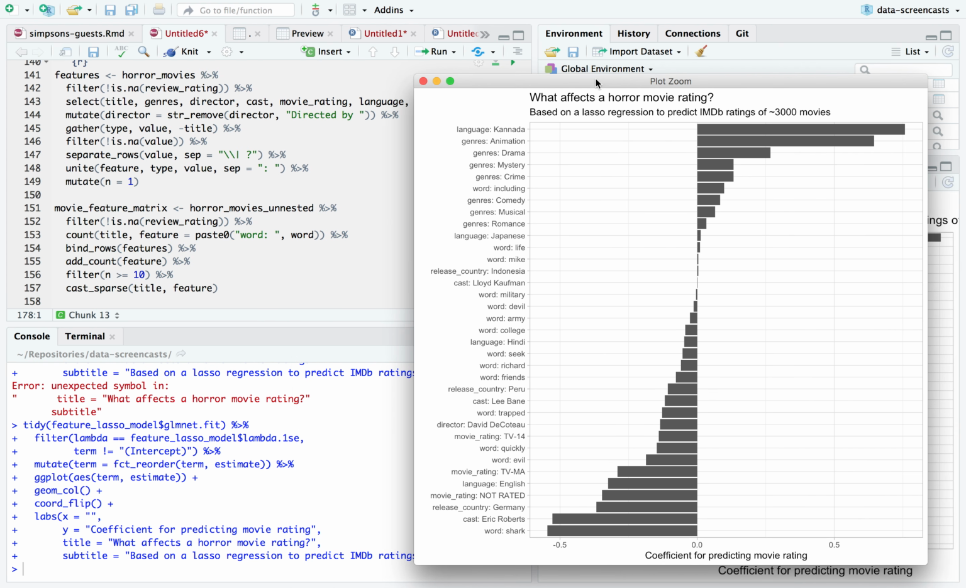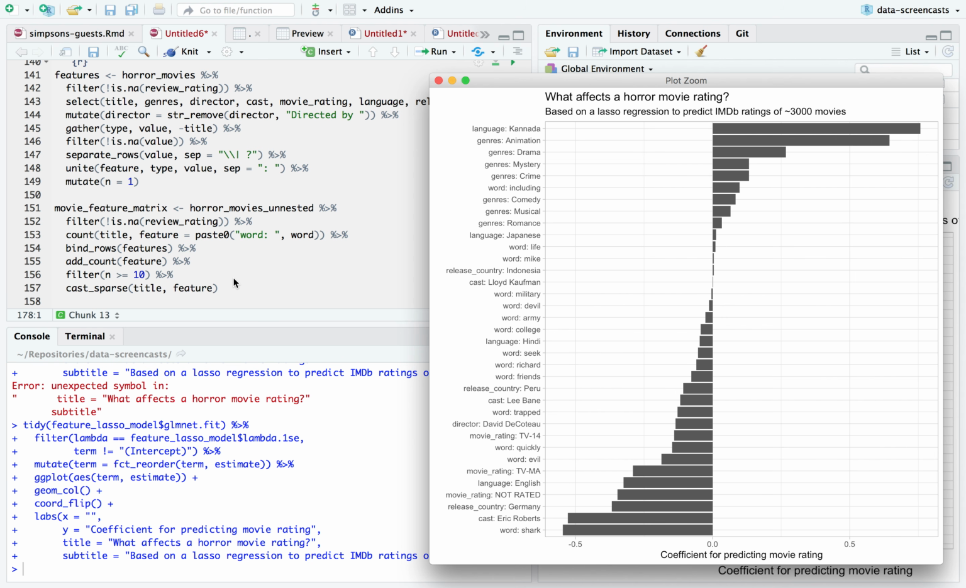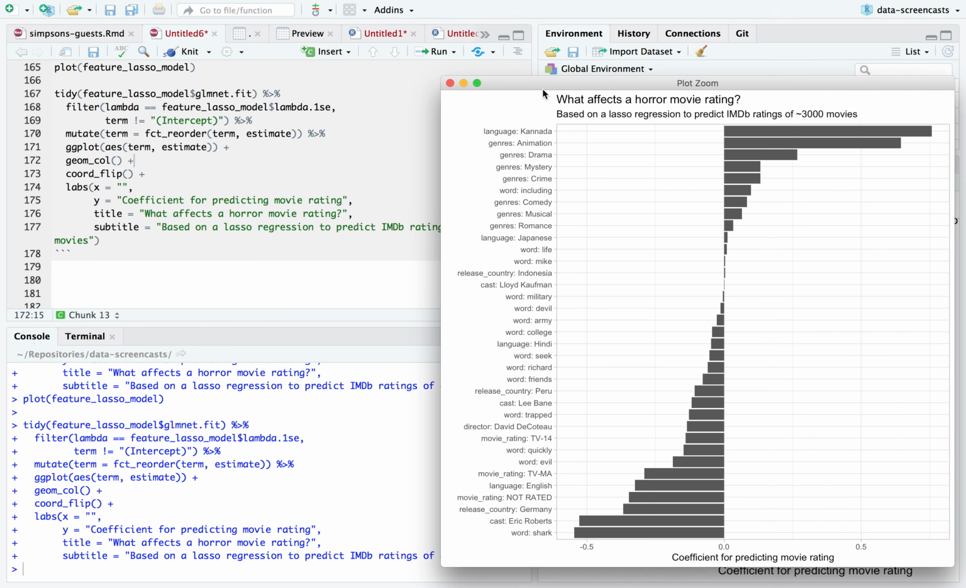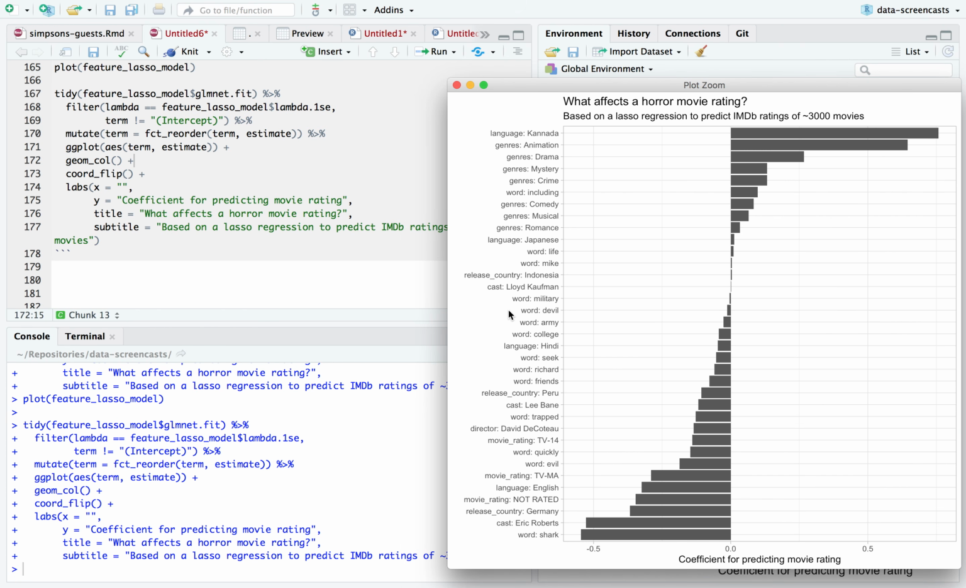I really like this approach. Let's see. Anything else I want to polish here? I could add a color. Don't have to.